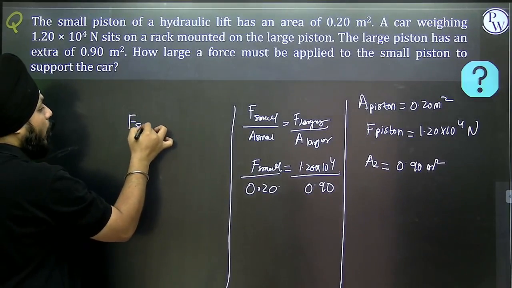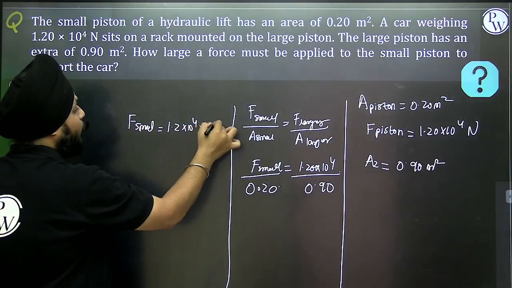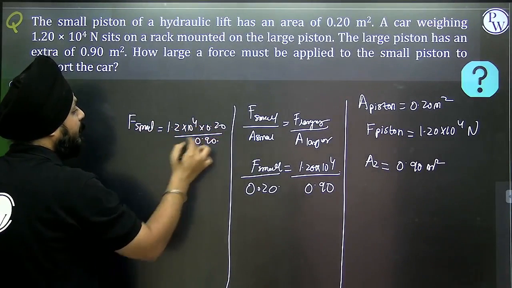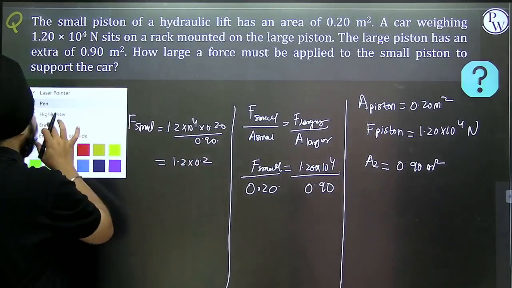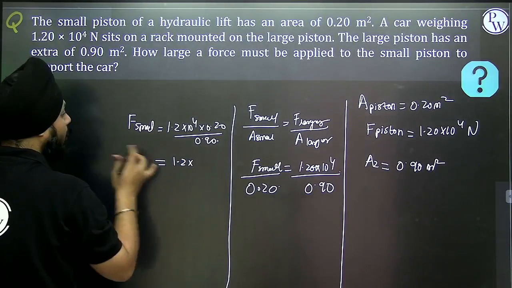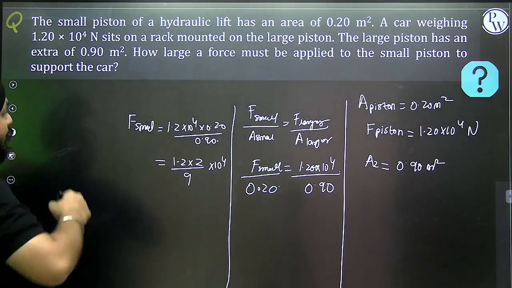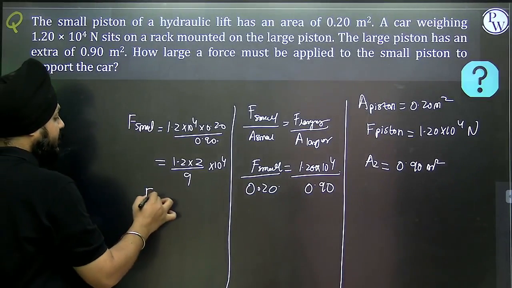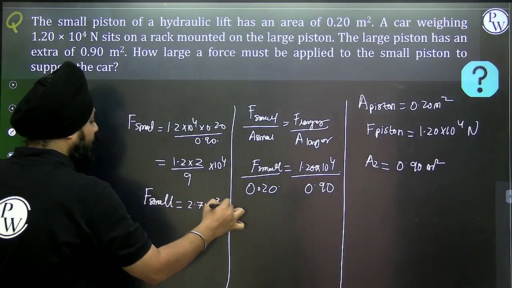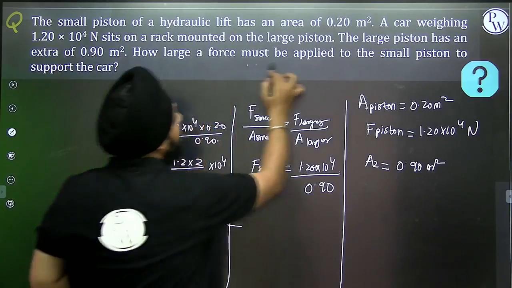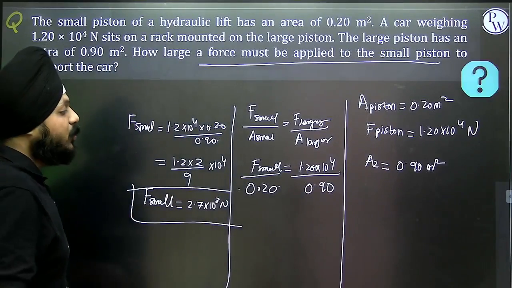So force on the small will be equivalent to 1.2 into 10 to the power 4 into 0.20 by 0.90, so it's 1.2 into 2 whole divided by 9 into 10 to the power 4. So this small force will be approximately 2.7 into 10 to the power 3 Newton. This much force is applied to the small piston to support the car. A very simple application of Pascal's law.